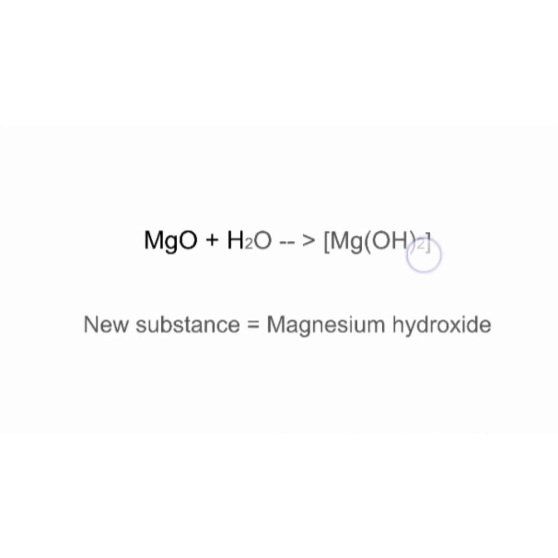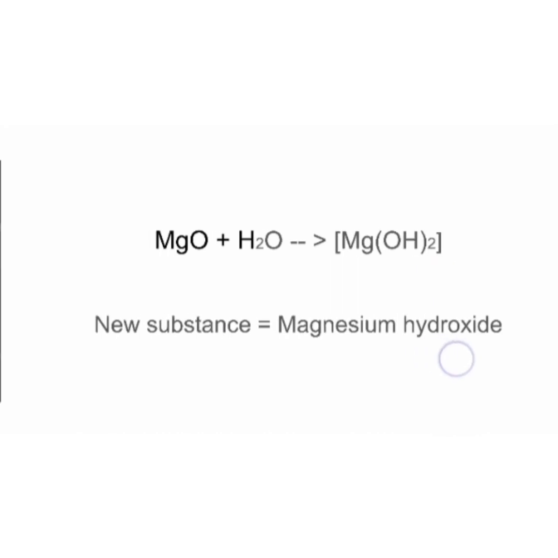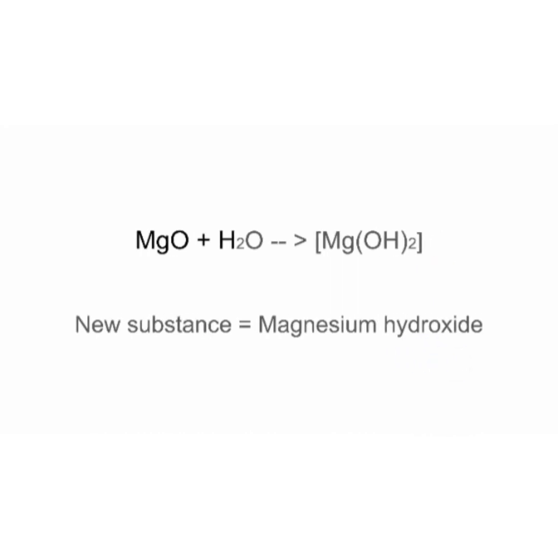When we test that substance, is it acidic or basic? It is magnesium hydroxide. It is basic. When we test this substance with litmus paper, the red litmus paper will turn blue. That means it is a base.